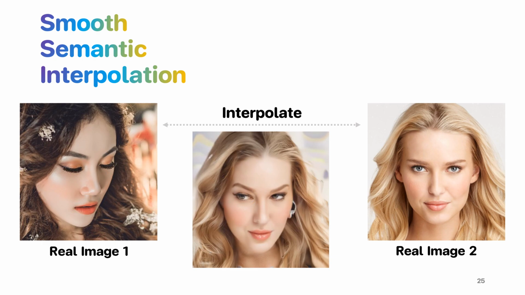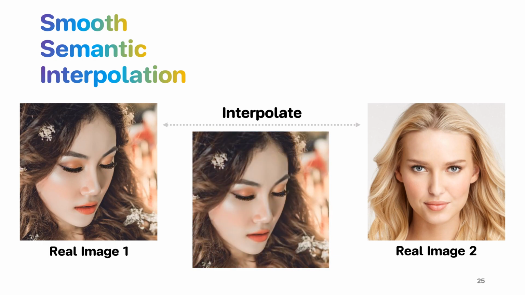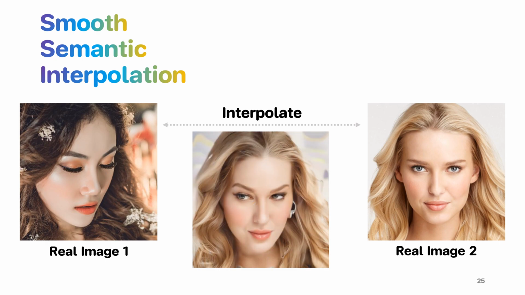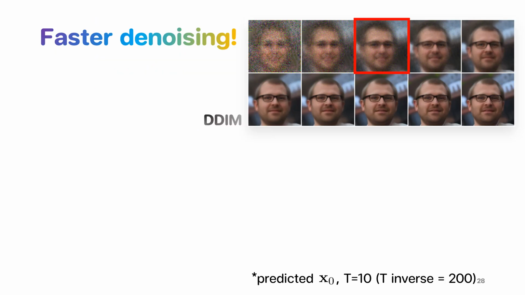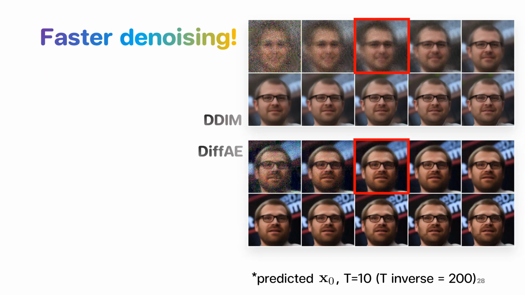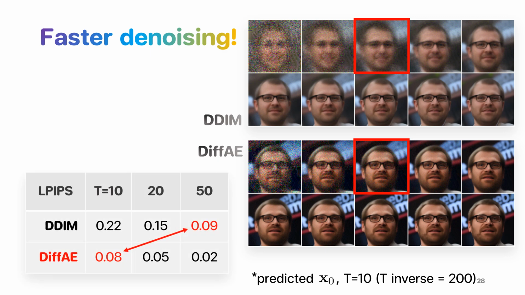DFAE also allows smooth interpolation between any two real images simply by interpolating their semantic codes, thanks to the meaningful and linear semantic space. Another key benefit of DFAE is faster denoising. Here we show that what DFAE produces in 10 steps matches what DDIM produces in 50 steps, measured in LPIPS.